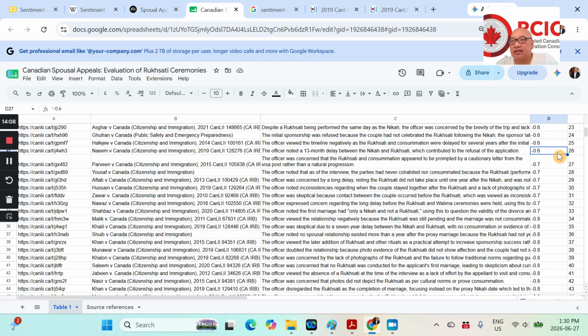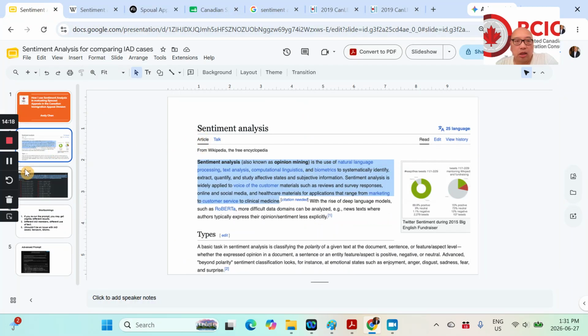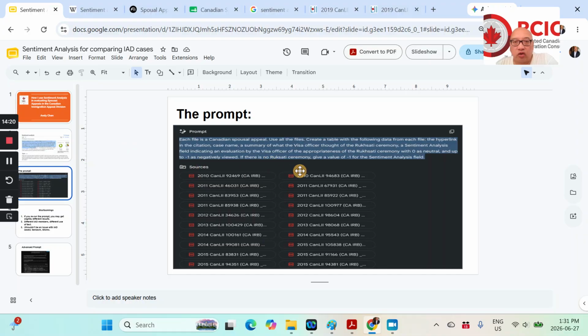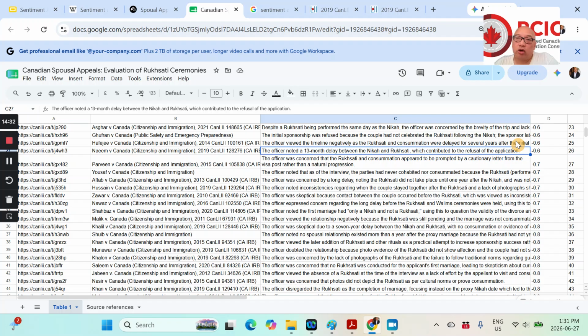It'll render -0.6 this particular time, and I told it to give a range of 0 to -1. For this particular case, it gave that sentiment analysis value of -0.6. If I were to rerun this again, it could be -0.5, it could be -0.7. So something close to this value.